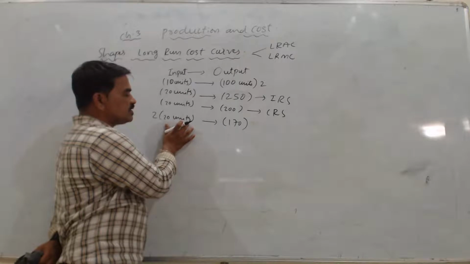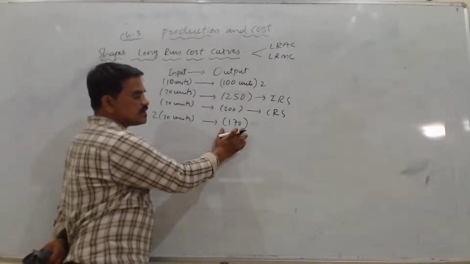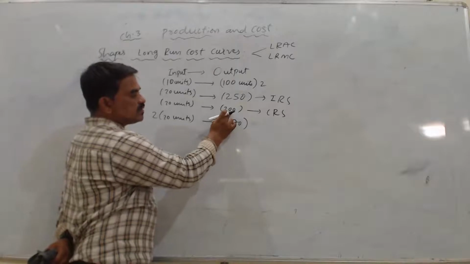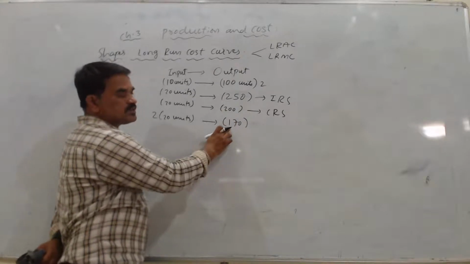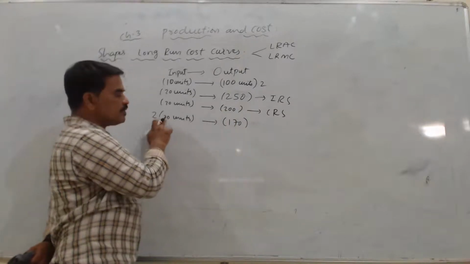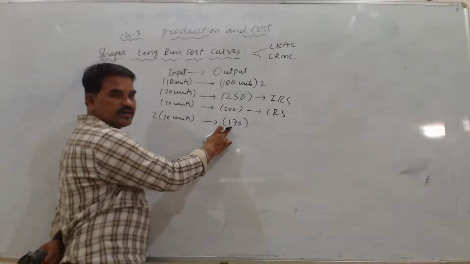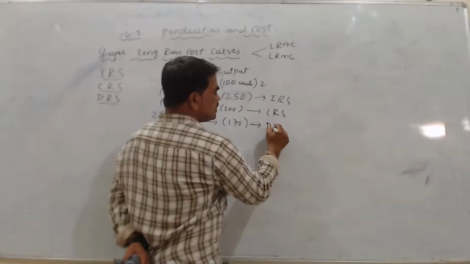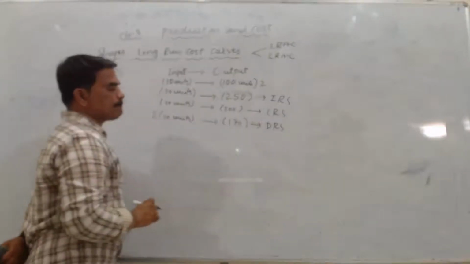If I double, the result I get in my output is a little less than double. I should have got 200, but I am getting 170. It means less than double. When I double my input, the result I am getting is less than double. If it is like this, we call it decreasing return to scale.